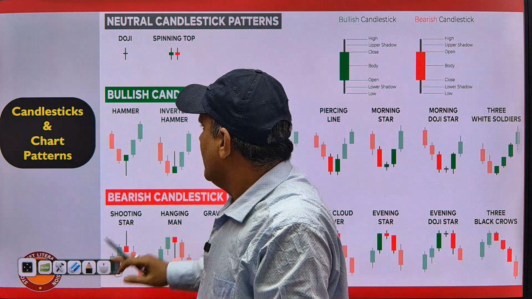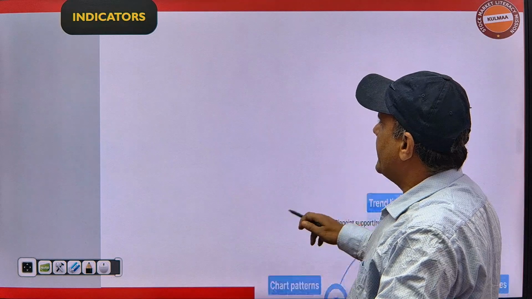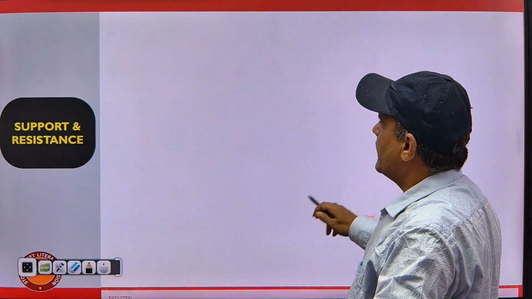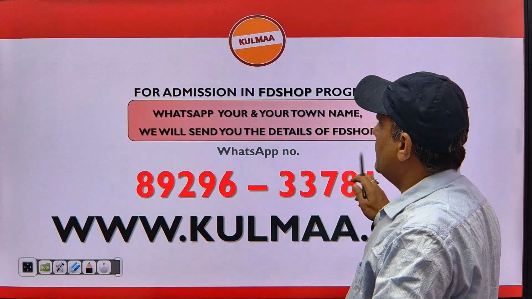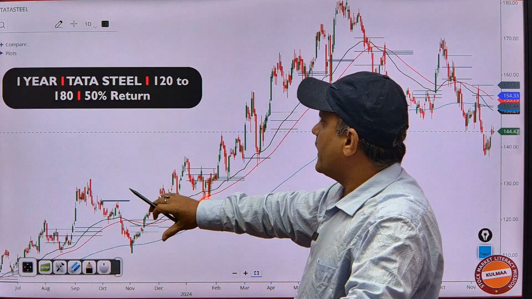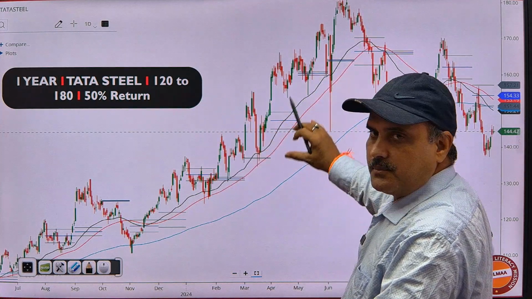Okay, so these are the things. In the next class, we are going to understand the chart pattern, indicators like this. Okay, support resistance like this, time frame like this. We are going to understand. We'll also understand how we can earn 50% profit in 1 year by just using this chart pattern, candlestick pattern, and indicator.